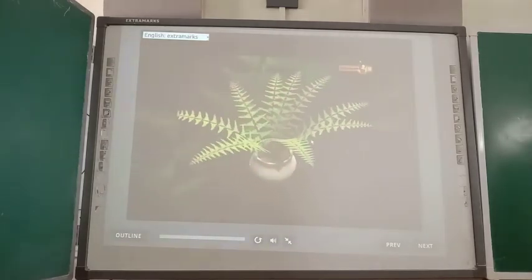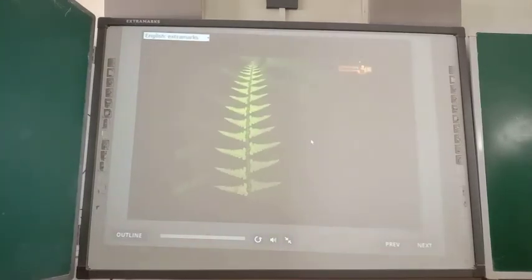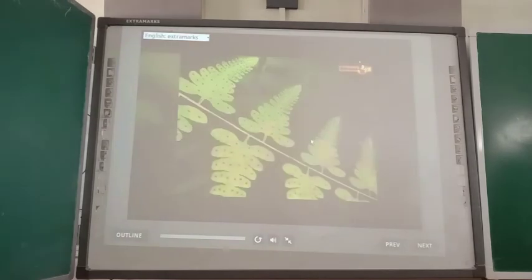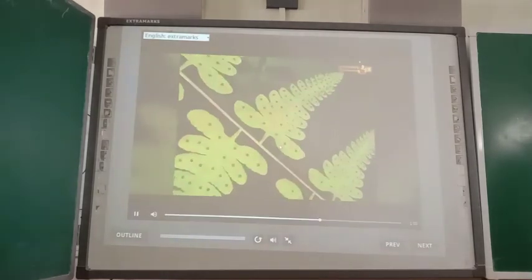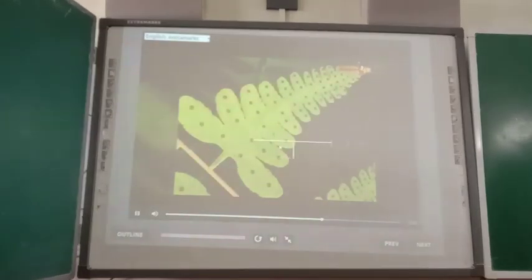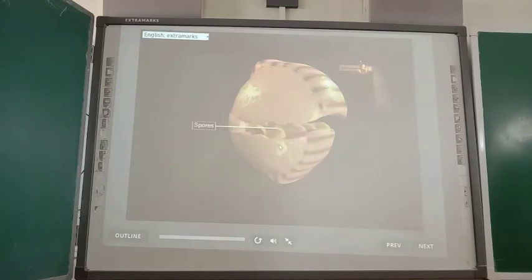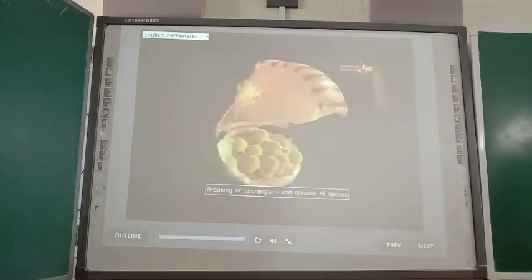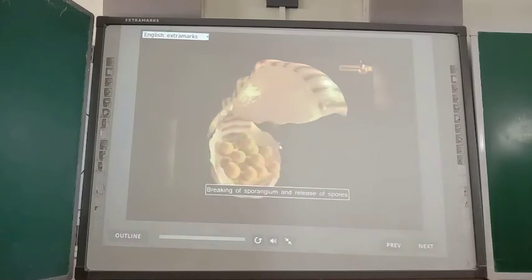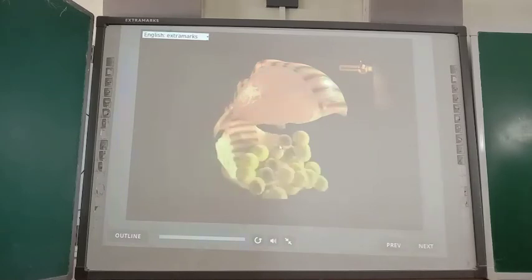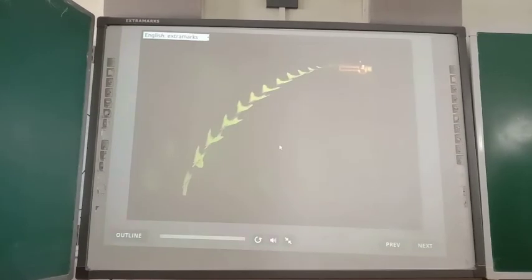Among plants, ferns produce distinctive structures on the lower surfaces of the fronds. These distinctive structures are called sori. They contain sporangia that contain spores. When a sporangium breaks, the spores are released and get dispersed by wind.